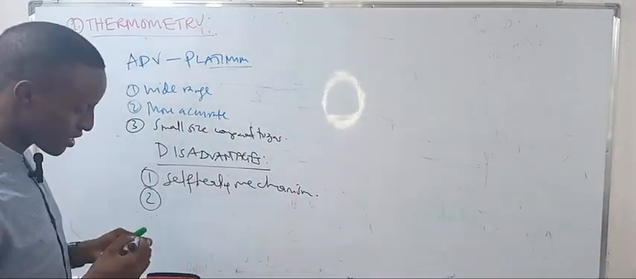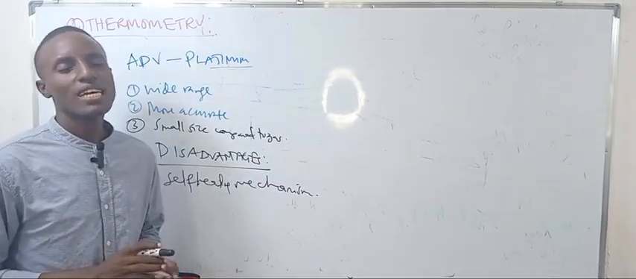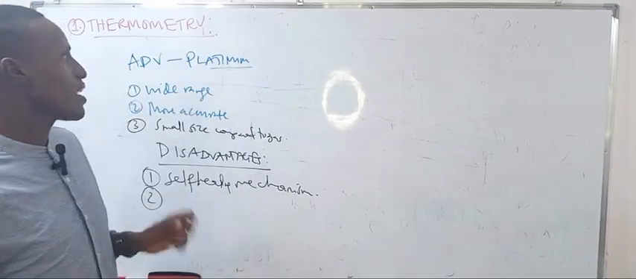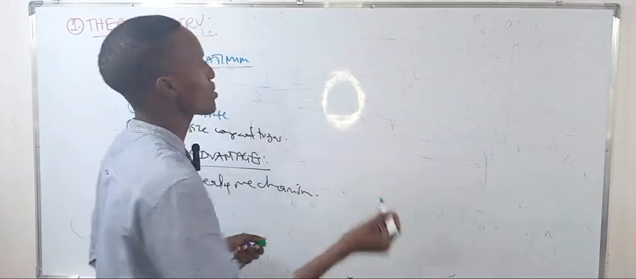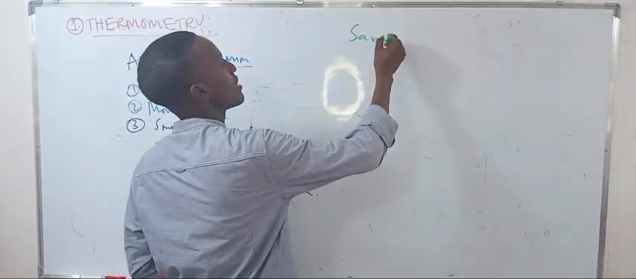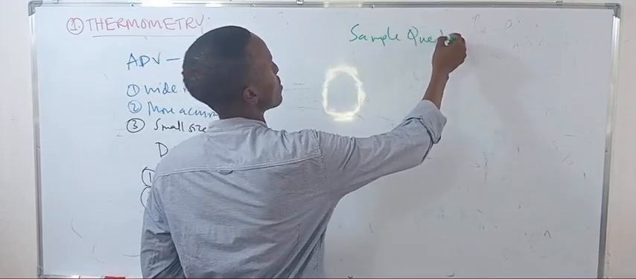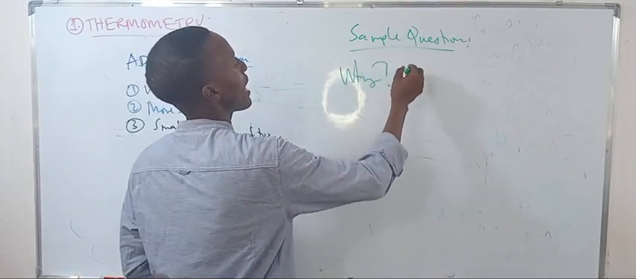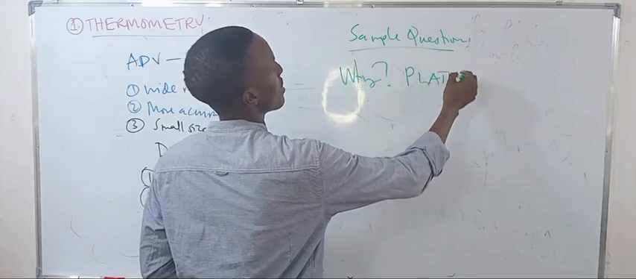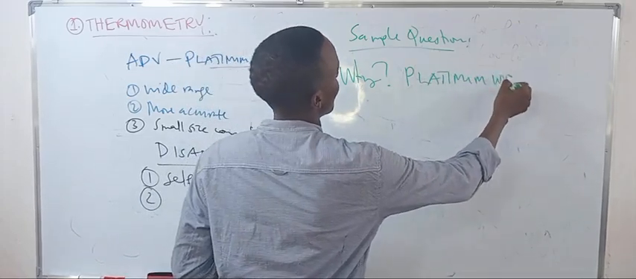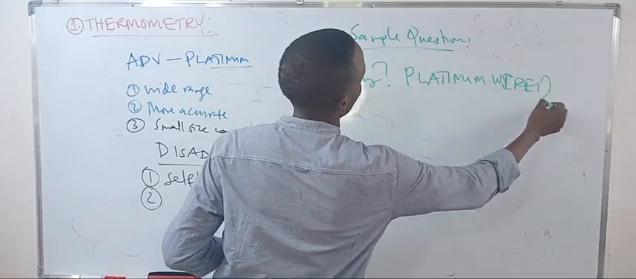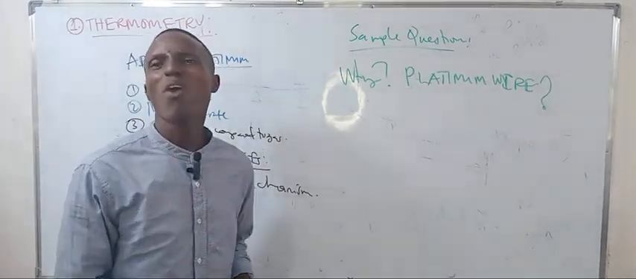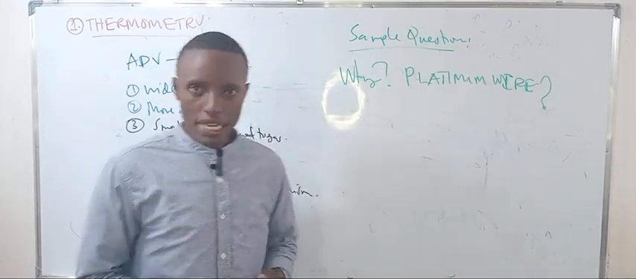Also, platinum wire resistance tends to have some properties. Oh, I've just remembered. Sample question: why platinum wire? Why not a copper wire? Why not nickel wire?